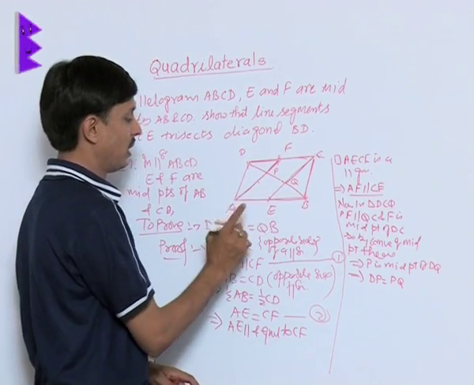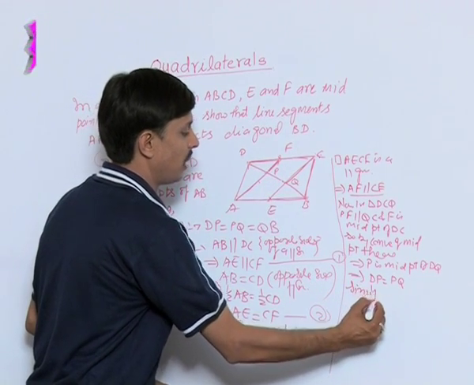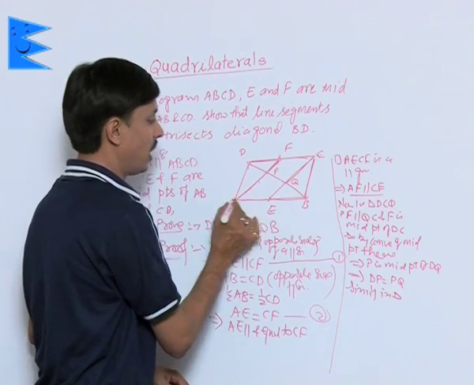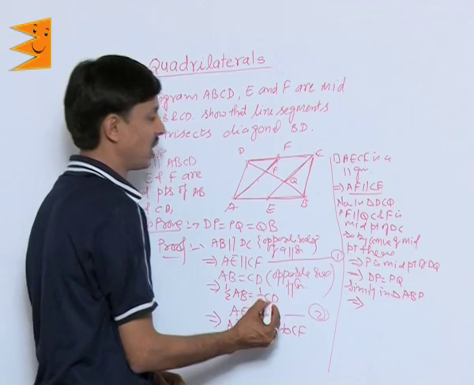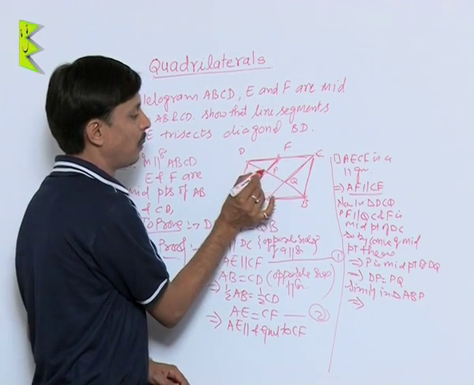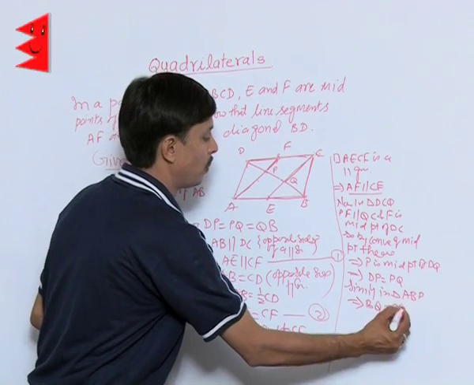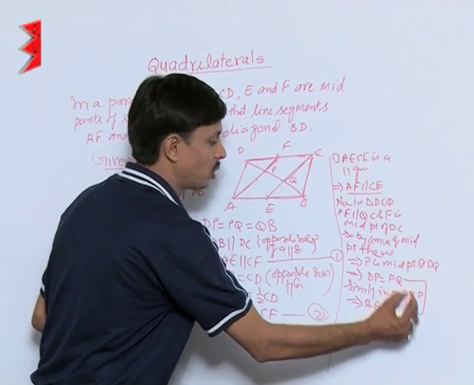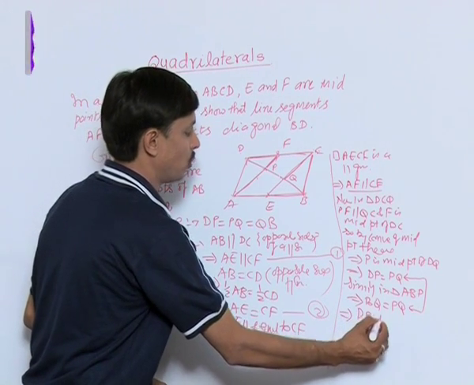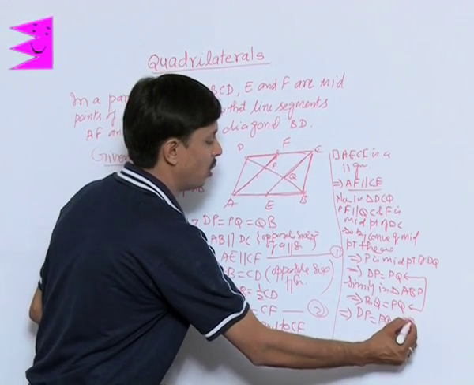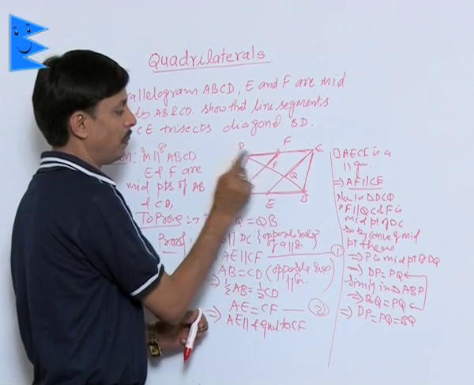Now if I pick triangle ABP, similarly, what conclusion is coming? Q will be the midpoint of BP, that is BQ is equal to PQ. So from these two, we can say that DP is equal to PQ is equal to BQ. I am explaining similarly in triangle ABP.